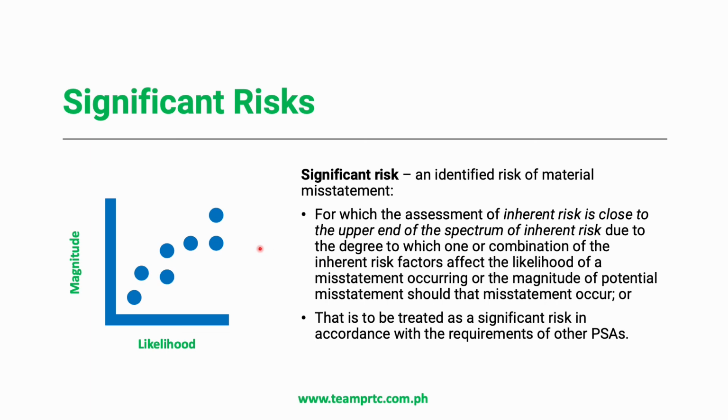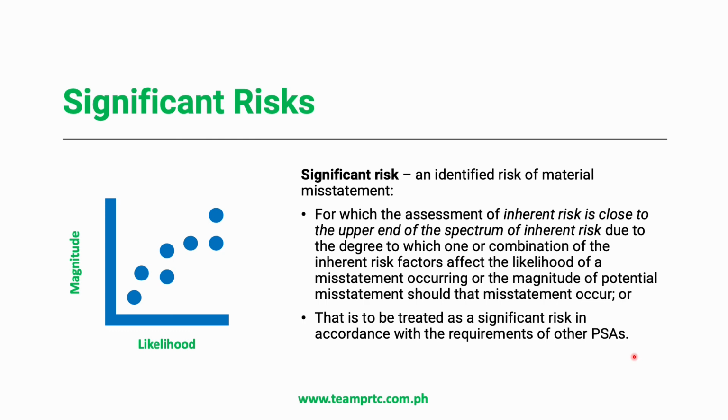Meaning to say, we will map the inherent risks that we have identified according to their magnitude and likelihood, and if it's on the upper end of the spectrum, high magnitude and high likelihood, then most likely that would be considered a significant risk. Or they are required to be treated as significant risk in accordance with other PSAs.